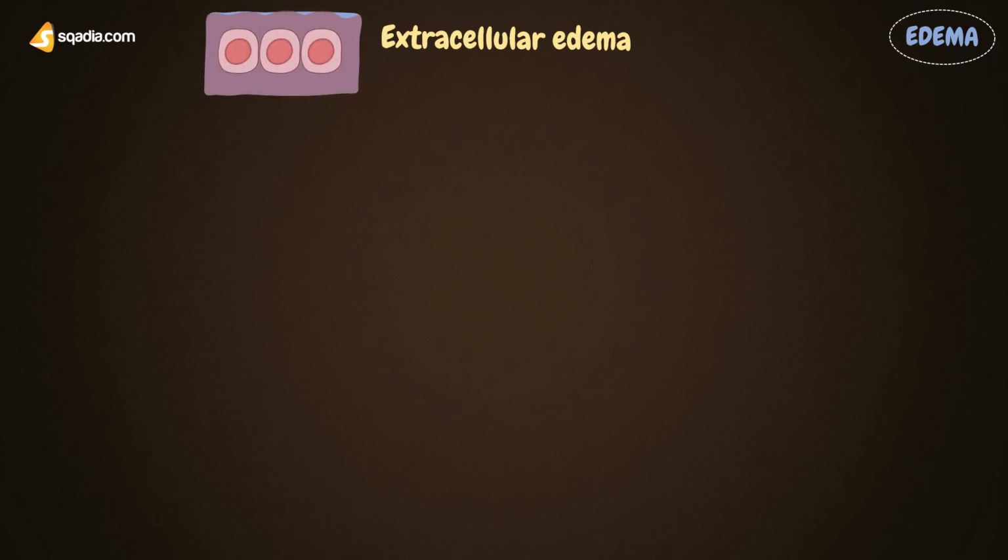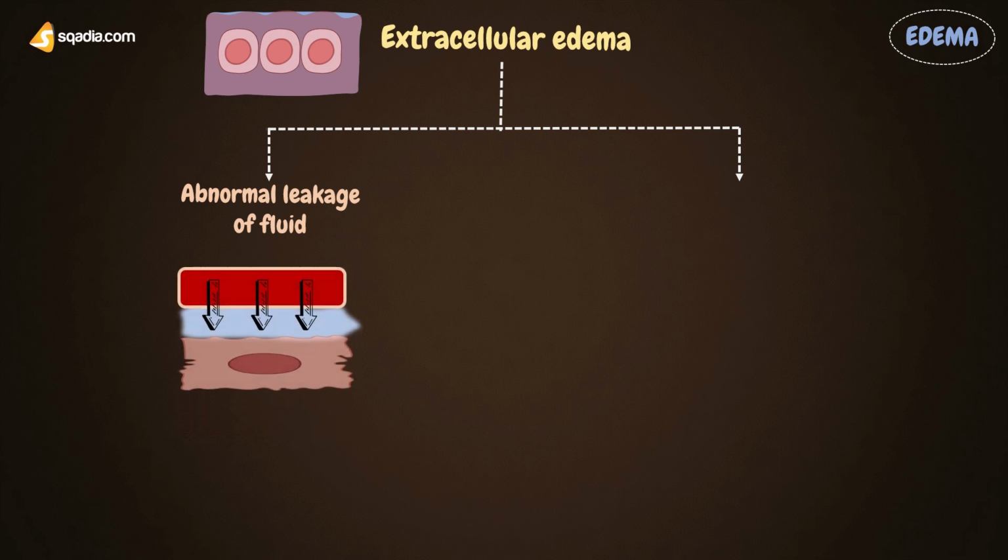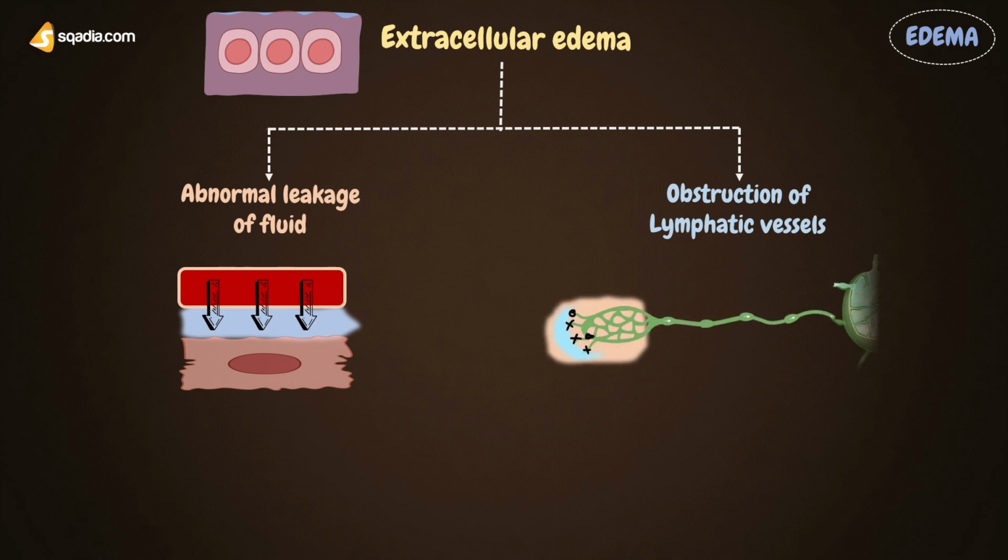After intracellular edema, let's talk a bit about extracellular edema. That is an accumulation of fluid outside the cell. And the causes for this extracellular edema can be abnormal leakage of fluid from capillaries into interstitial space. That means excess filtration at the capillary level. And it can be because of the obstruction of lymphatic vessels.